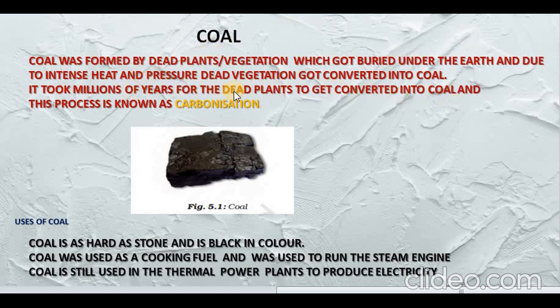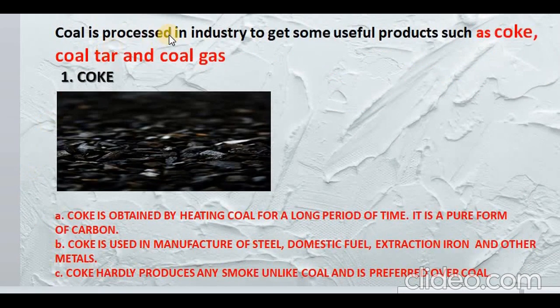And this process of dead plants getting converted into coal is known as carbonization. You can see the picture of coal here. It is very black and it is hard as a stone. Coal was previously used as a cooking fuel and was used to run the steam engine by the railways. Coal is still used in thermal power plants to produce electricity. Coal is processed in industry to get some useful products such as coke, coal tar and coal gas.